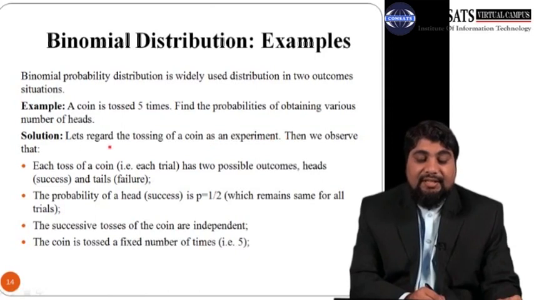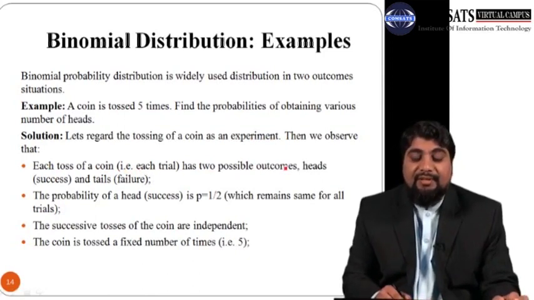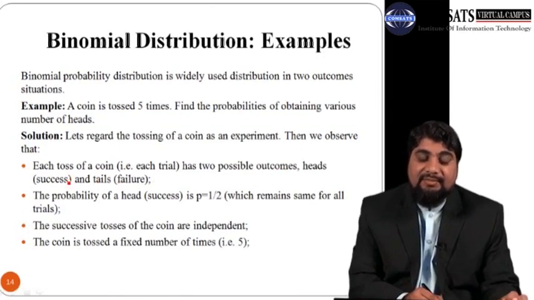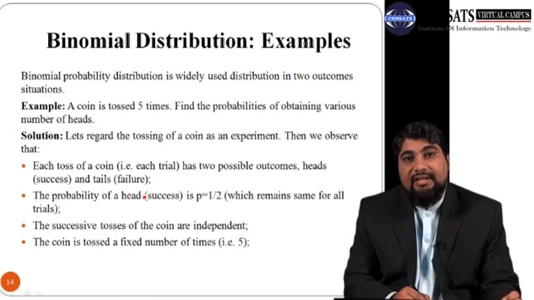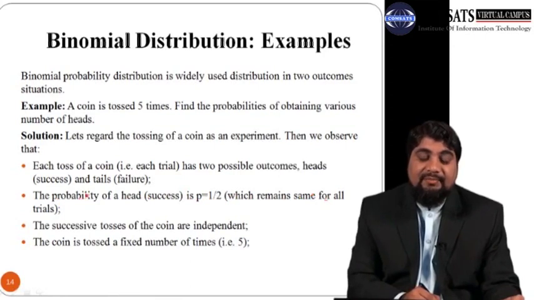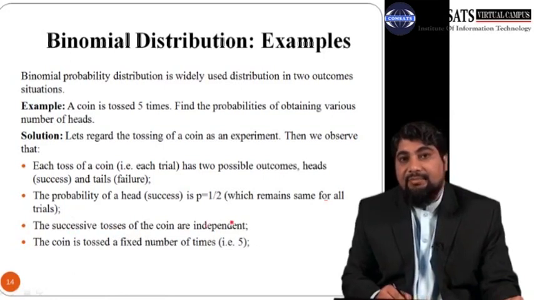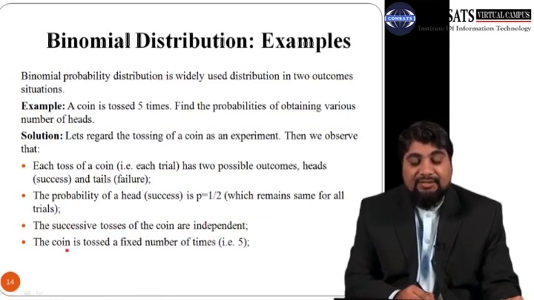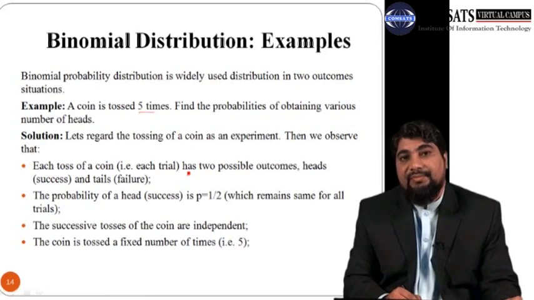Then we observe that each toss of a coin, that is each trial, has two possible outcomes, that is head, which is called success, and tail, which is called a failure. Also note that the probability of getting a head, or success, is 1/2, which remains the same for all the trials. Similarly, the successive tosses of the coin are all independent, and the coin is tossed a fixed number of times. Here it is tossed 5 times.